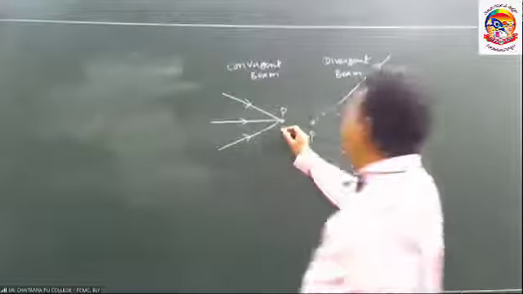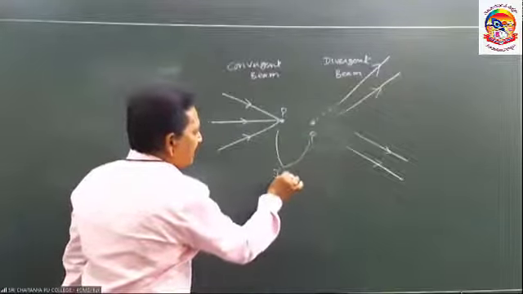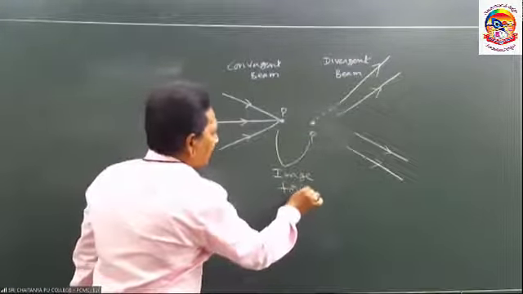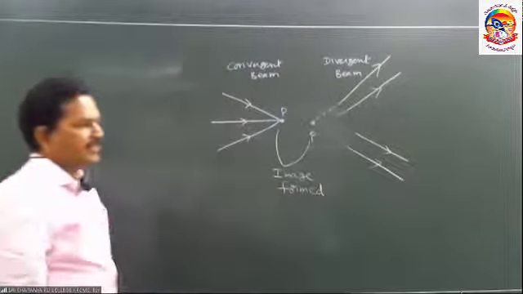At this point, what will be formed? Image will be formed. How to form the image of an object in optics?